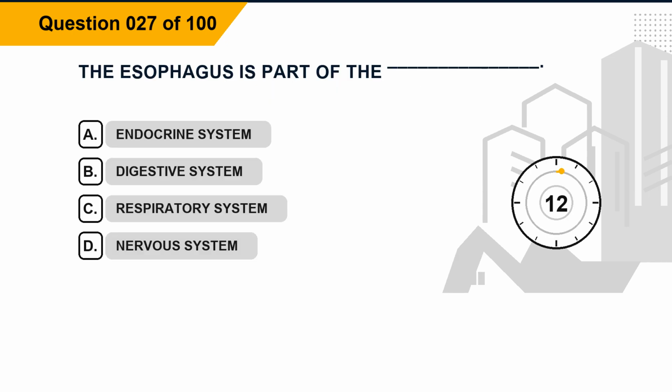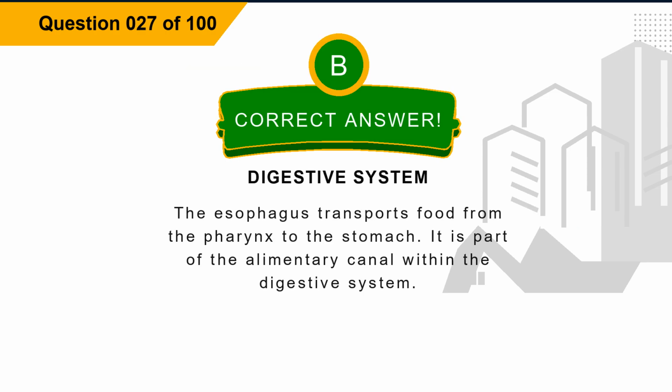Question 27. The esophagus is part of the blank. Option A, endocrine system. Option B, digestive system. Option C, respiratory system. Option D, nervous system. The correct answer is option B, digestive system. Explanation: the esophagus transports food from the pharynx to the stomach. It is part of the alimentary canal within the digestive system.